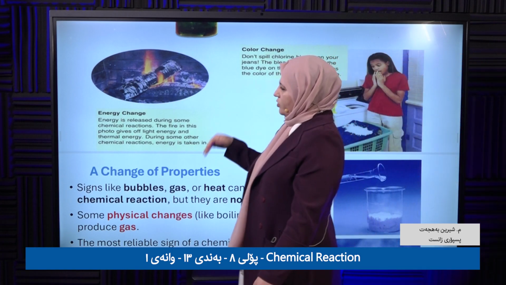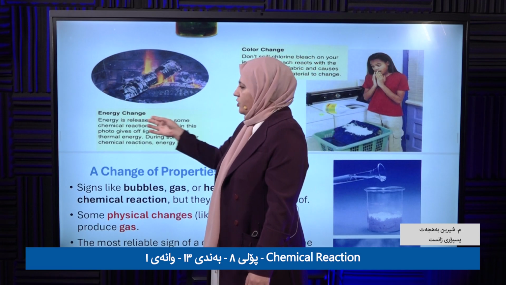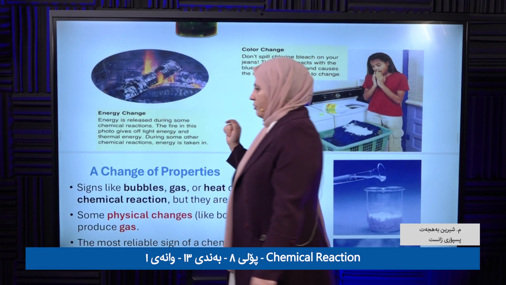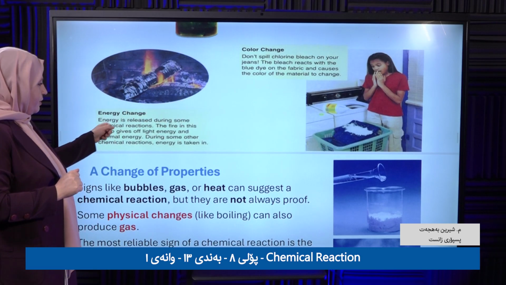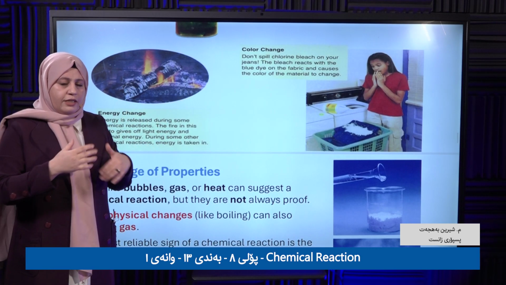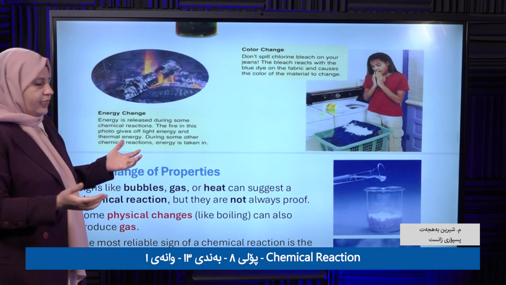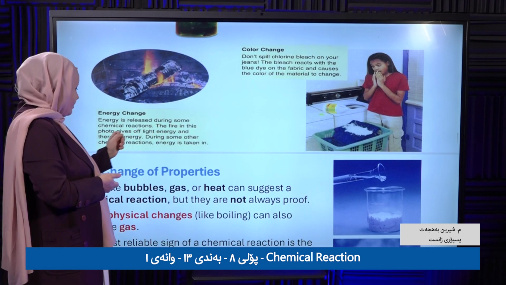Another sign telling us a chemical reaction is taking place is that energy is changed. What does energy mean? For example, energy is released during some chemical reactions. Not always, okay? In some chemical reactions, energy is released, like the fire in this photo.